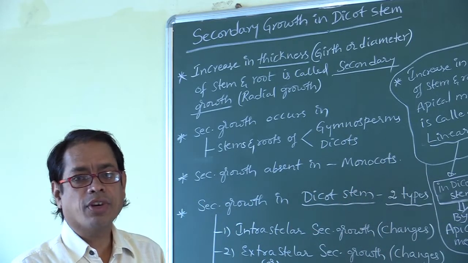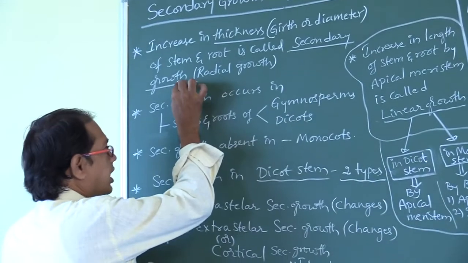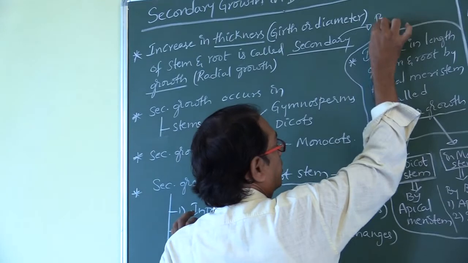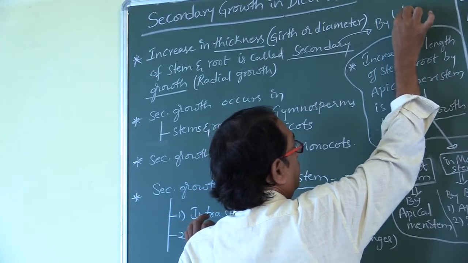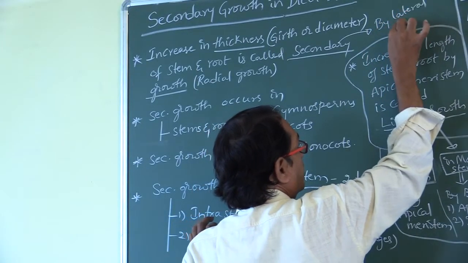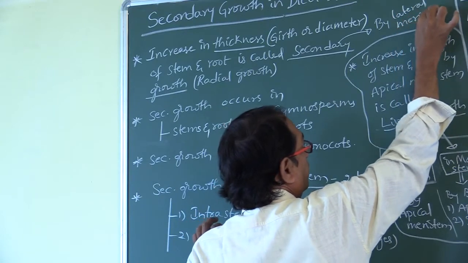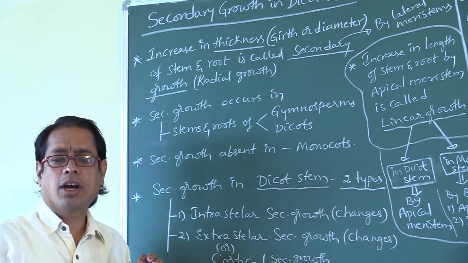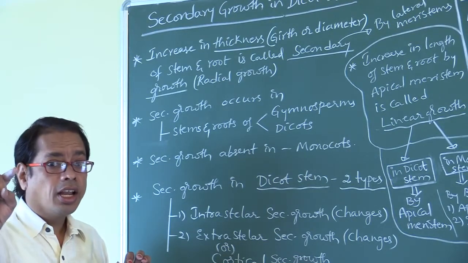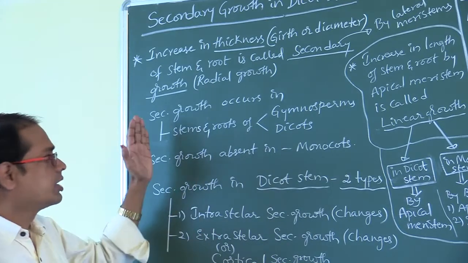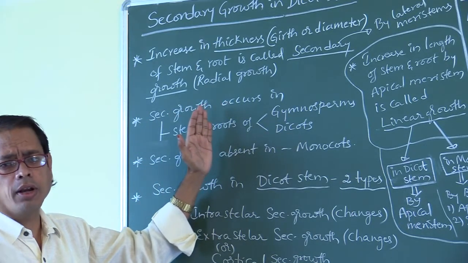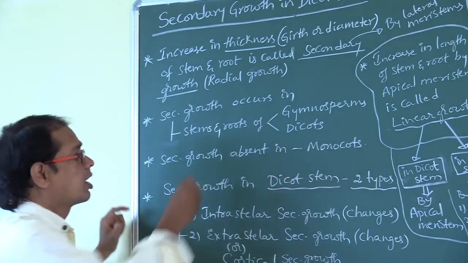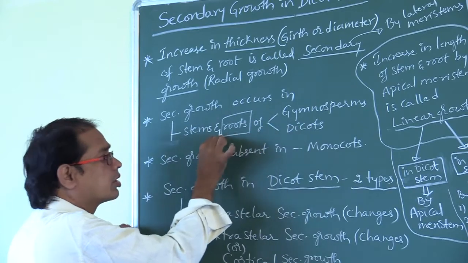Which meristem is useful for secondary growth? Lateral meristems. A very important point, my dear students: secondary growth occurs in stems and roots.